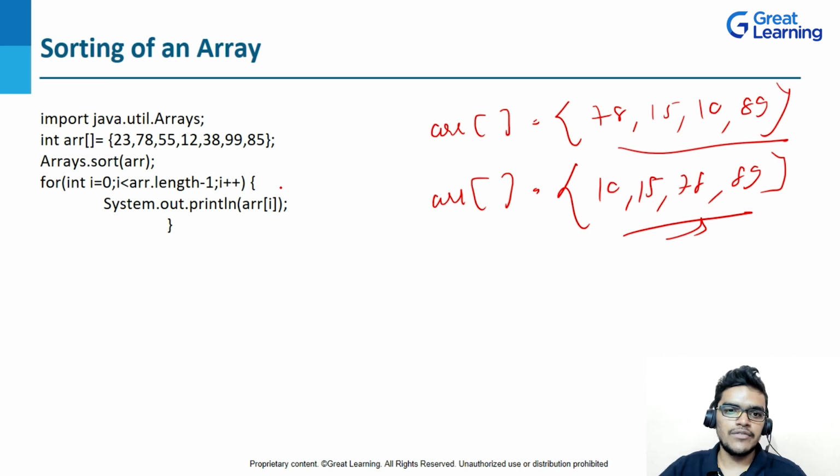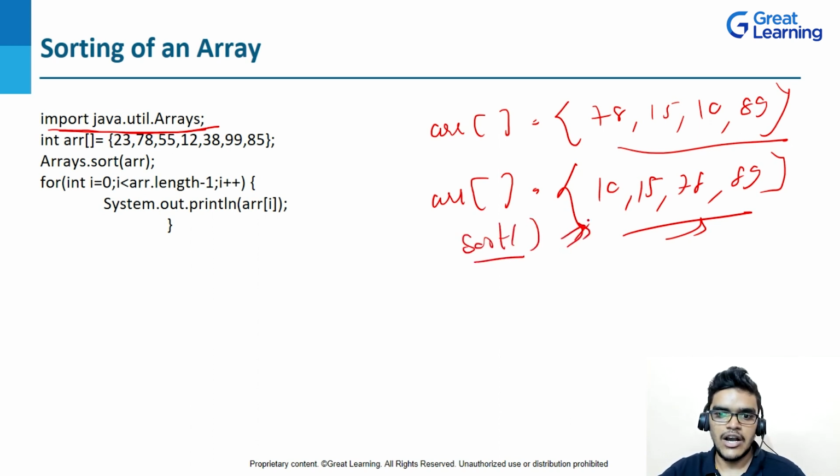For that, you have to do one thing. First, I will import the Arrays class. After importing the Arrays class, I will create an integer array and assign different values. After creating the integer array, I will sort it. For that, I will be using the sort method. If you use the sort method, you will get your final output in ascending order. Sorting will be done.